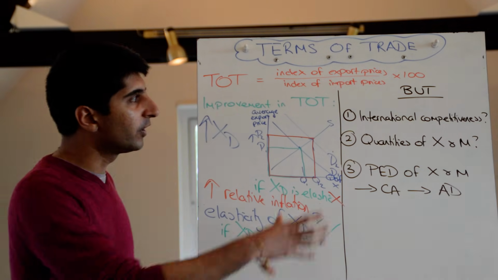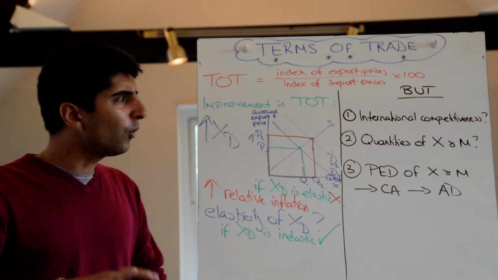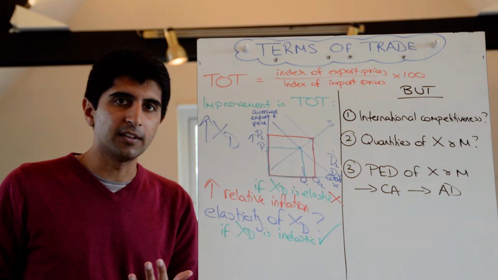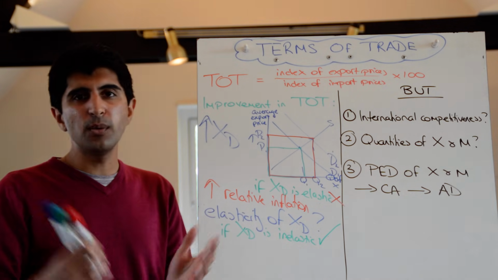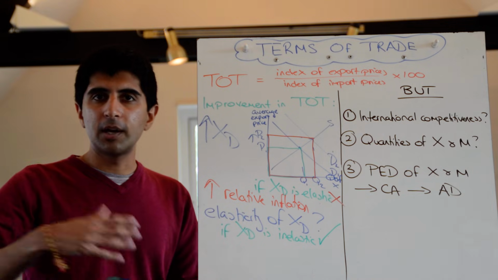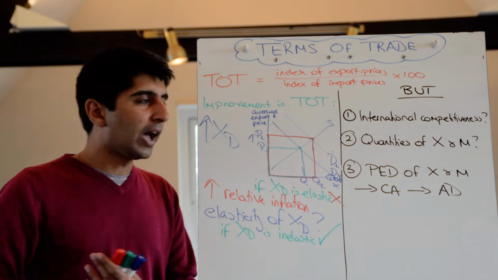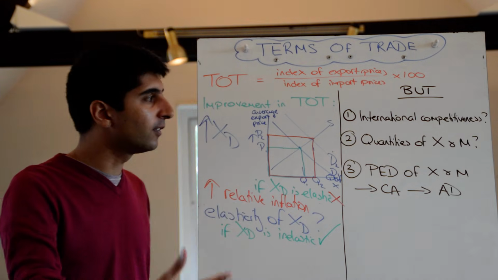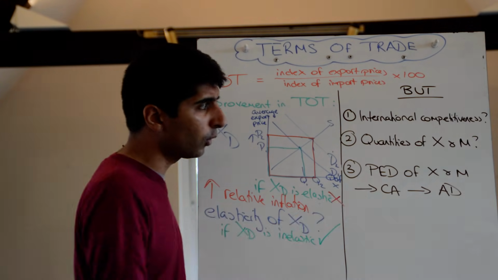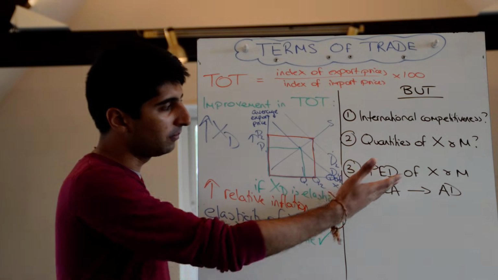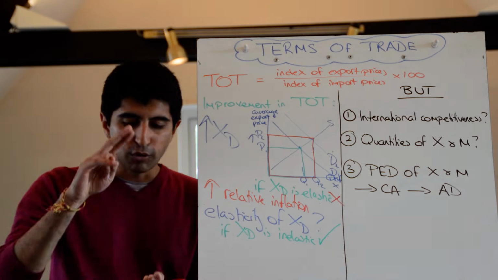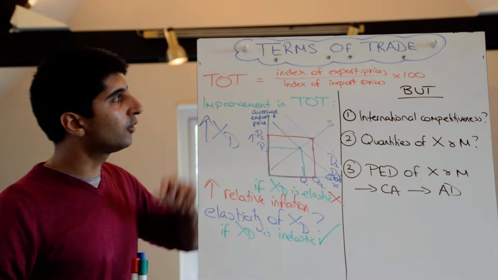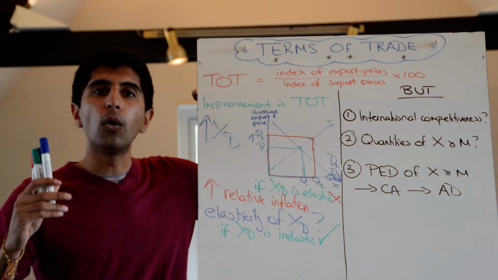So the terms of trade ignores these factors, ignores that a deterioration might actually be as a result of a country being more internationally competitive. The terms of trade ignores that and says, well actually no, your terms of trade is going to worsen, you're not going to be able to buy in as many imports as before, it's not a good thing for an economy. So it ignores that, which actually might lead to more benefits for an economy. It ignores these quantity impacts, which are really important, and ignores the PED. So in your mind, revenues and import expenditures are more important to calculate than just looking at whether the terms of trade have improved or deteriorated.